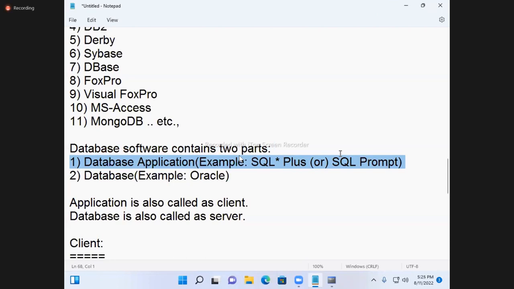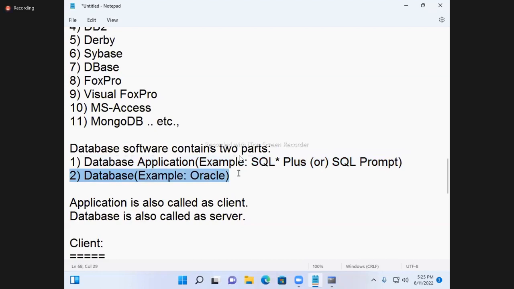We don't require that one. That type of program you are going to develop with Java. That means like a SQL prompt, you are writing a program. That is JDBC. By using JDBC, what can we develop? A database application. That SQL prompt is nothing but a database application. We are going to write that type of program with Java. What we require is this one, but can we see it? We cannot see it. That is the reason, through a Java program, I'll send the request.